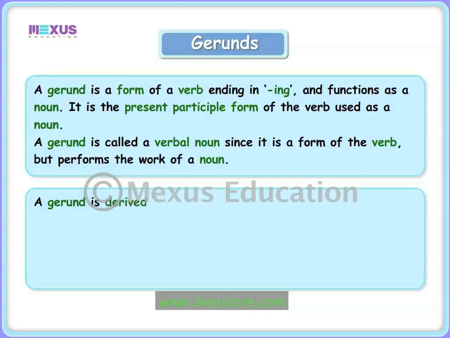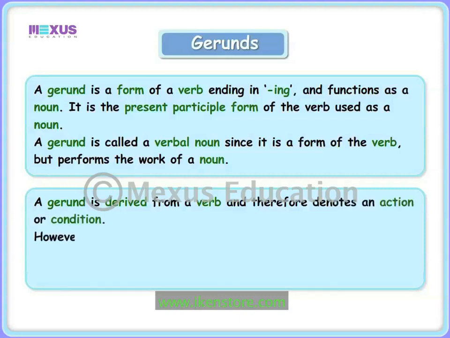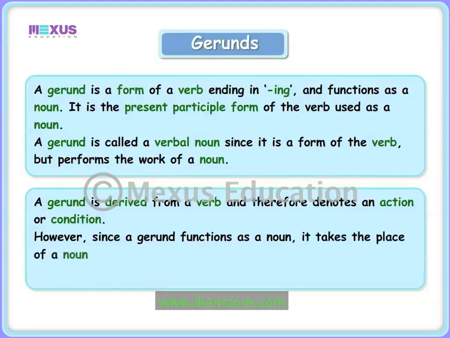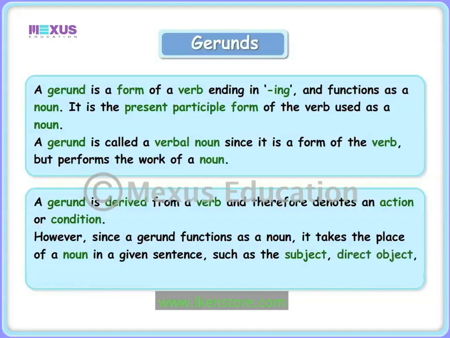A gerund is derived from a verb and therefore denotes an action or condition. However, since a gerund functions as a noun, it takes the place of a noun in a given sentence, such as the subject, direct object, subject complement, and object of preposition.